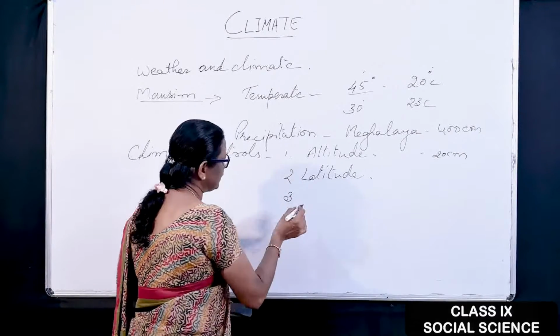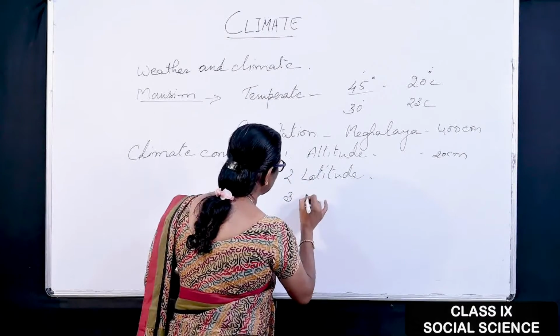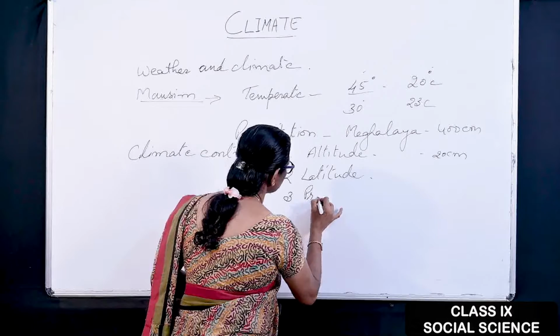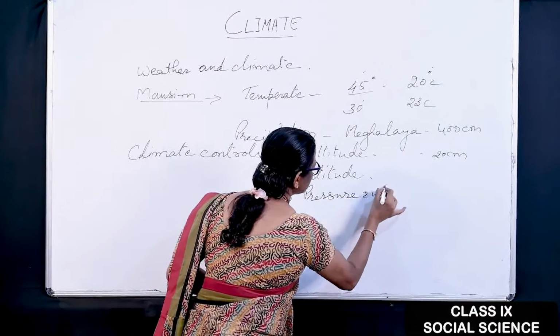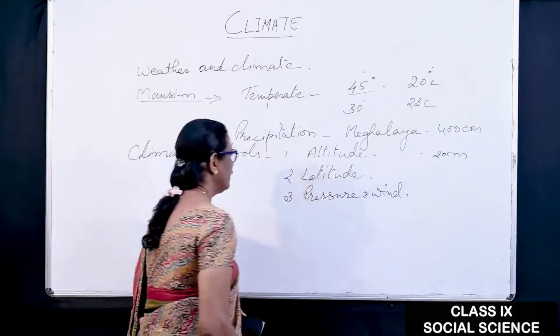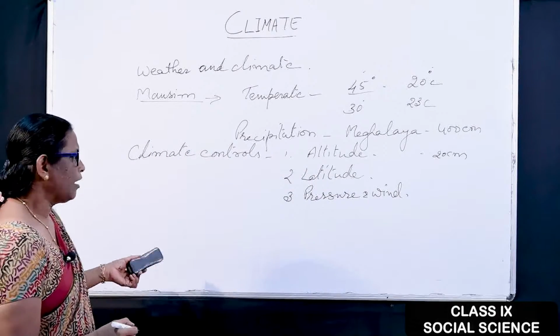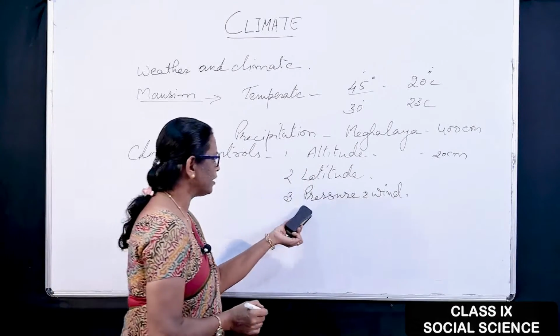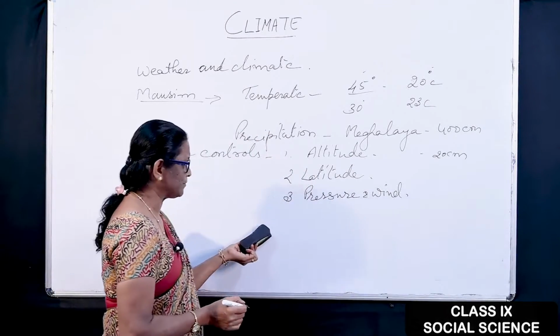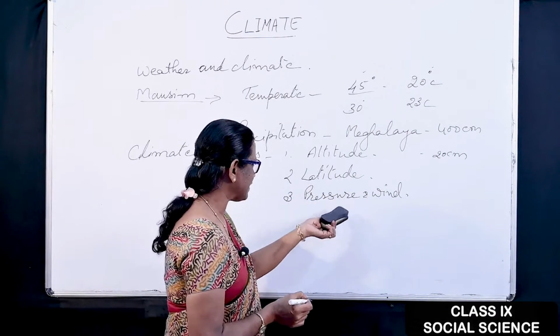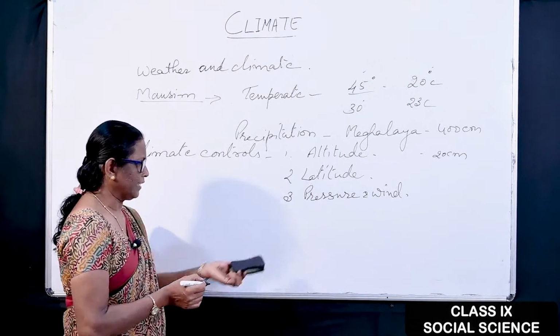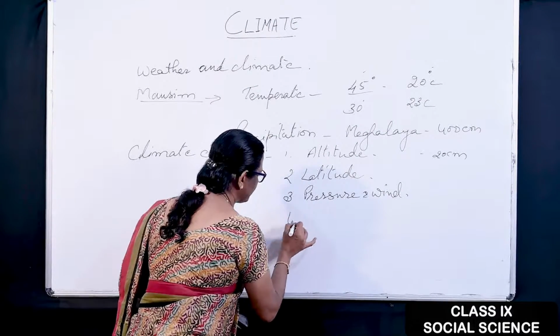The third point is pressure and wind. Nowadays, you might be hearing on TV that a low pressure area has been created. So pressure is important. Later, I will explain how the temperature develops in Andaman Nicobar.